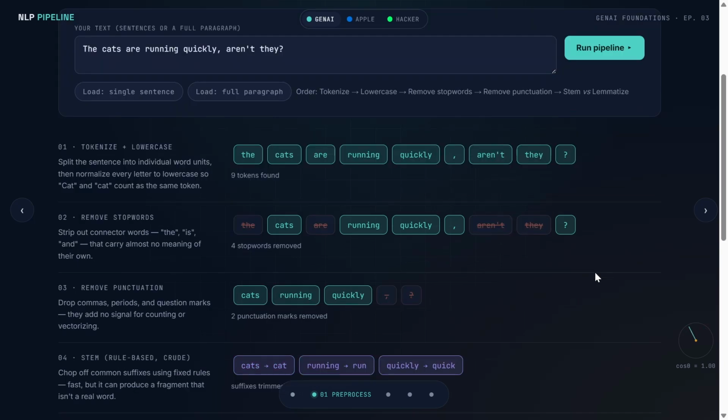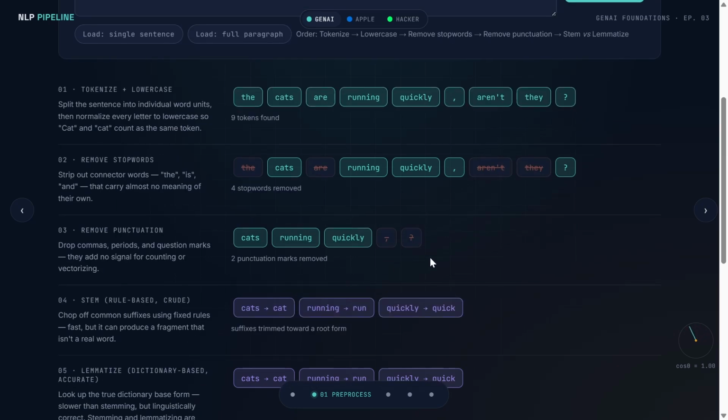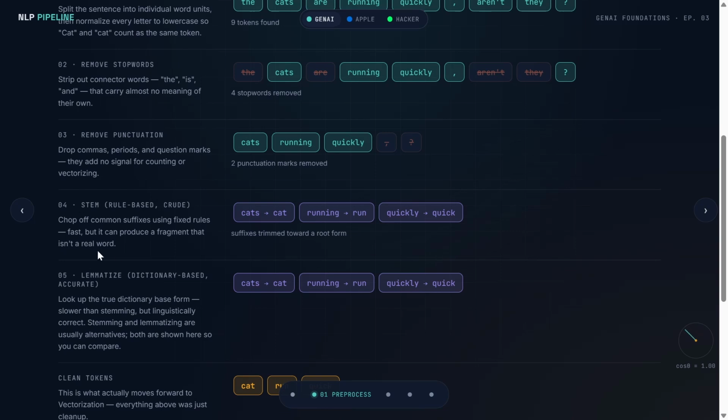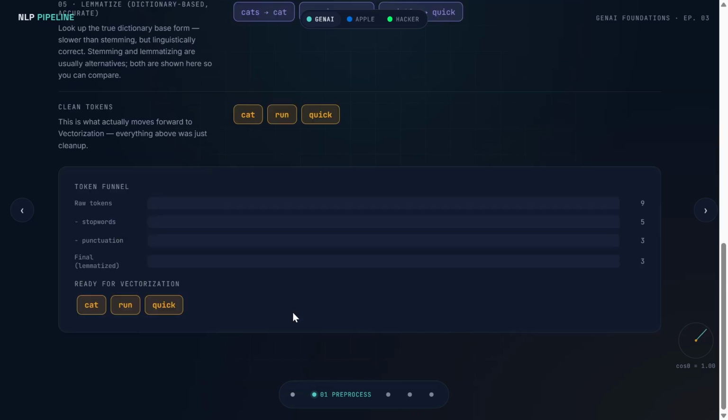Then we are removing the stop words, which do not convey any meaning on their own. So we have removed here are, aren't, they. Now remove punctuation also. What is left now? Punctuation. Then what we are doing is stemming and lemmatization. Stemming means it is rule based, it is crude. For example, running can convert to run, it can convert to runn also, because it's completely rule based. Now in lemmatization, we are doing it based on the dictionary and root words. You see the funnel here, 9 to 3.